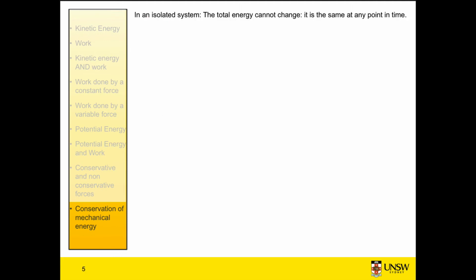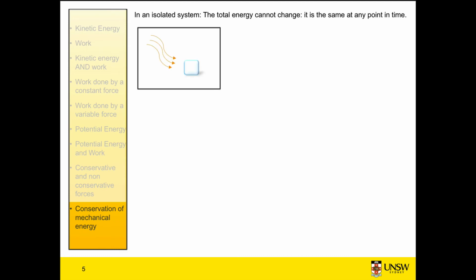In an isolated system, that system cannot interact with the environment around it. So the total energy of that system cannot change. It has nowhere to come from and it has nowhere to go. But what it can do is it can take different forms, as long as the sum of those forms is the same at any point in time.